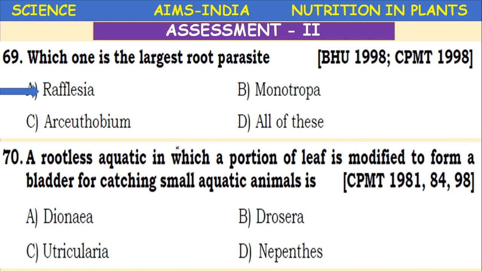The rootless aquatic plant, in which a portion of leaf is modified to form a bladder for catching small aquatic animals, is Utricularia. Utricularia is an aquatic rootless plant, insectivorous plant. It will catch small aquatic animals like larvae of fishes. Okay.